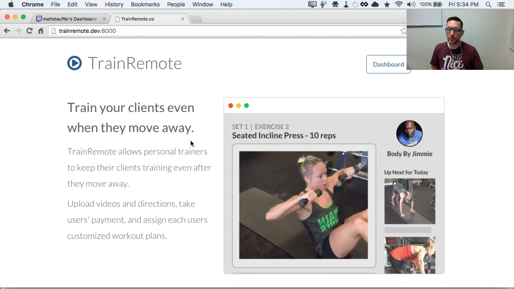For when a client moves away and they want to do training remotely, I want them to be able to upload videos and then give personalized training plans based on just you do this many sets of this exercise or this many sets of that exercise. And so for each client, they'll say, here's your 3 trainings per week. And each training is, this many sets of this configuration, this many sets of this configuration, and on and on.